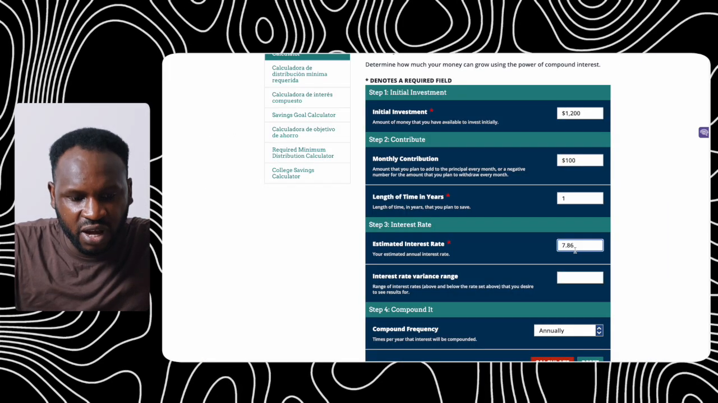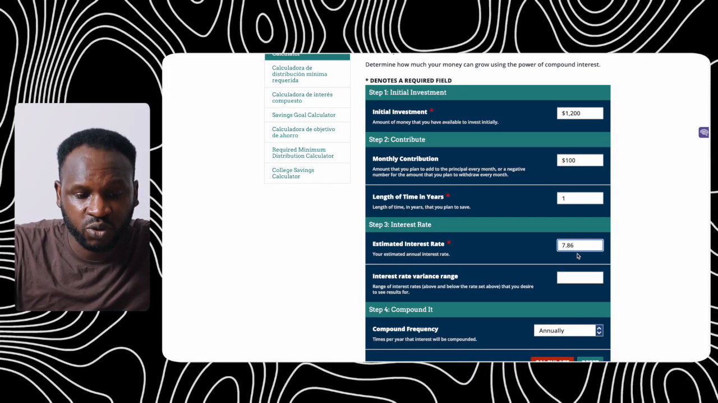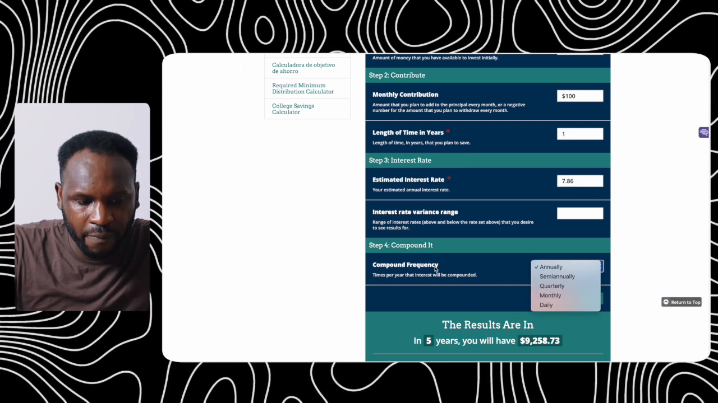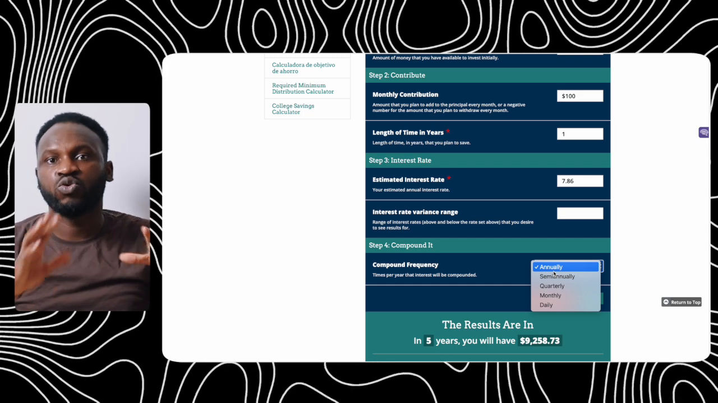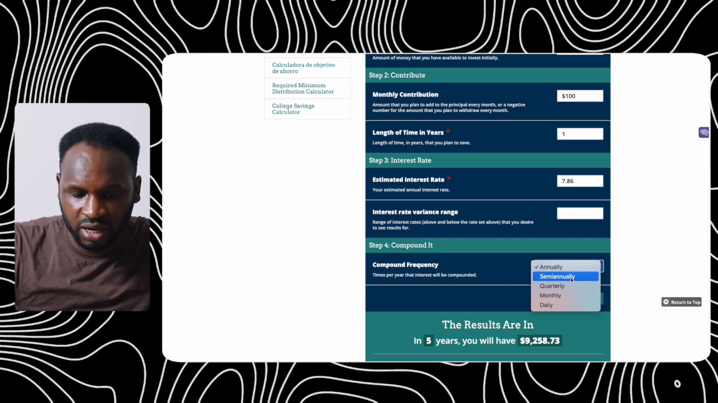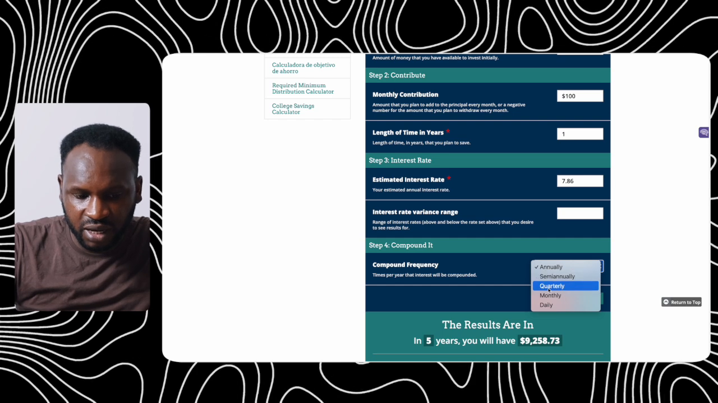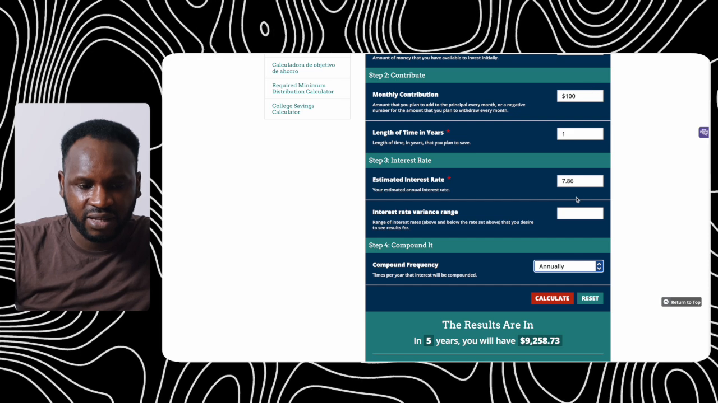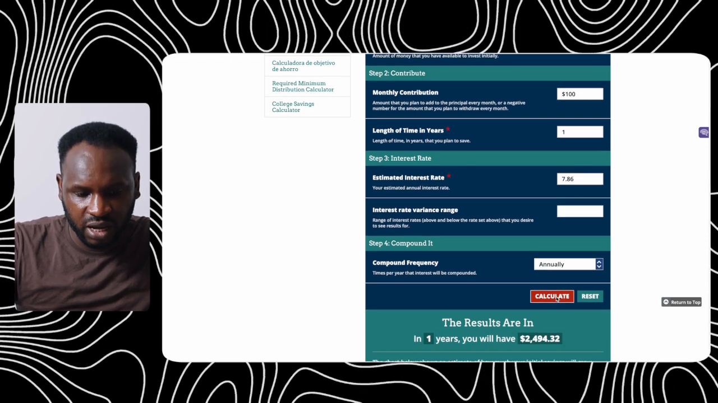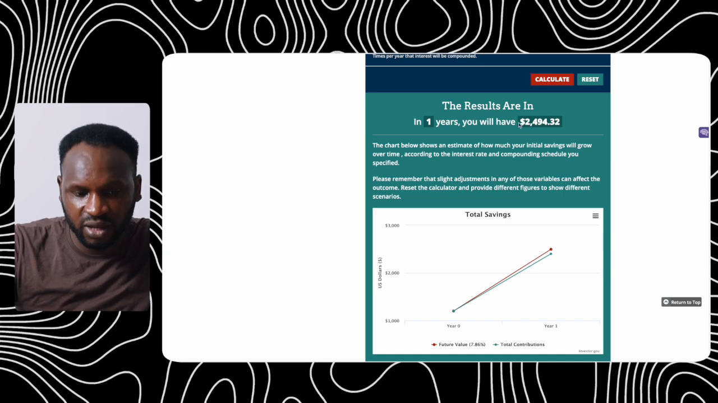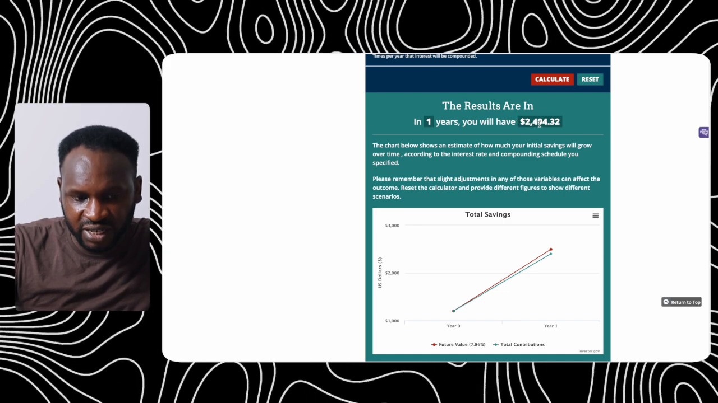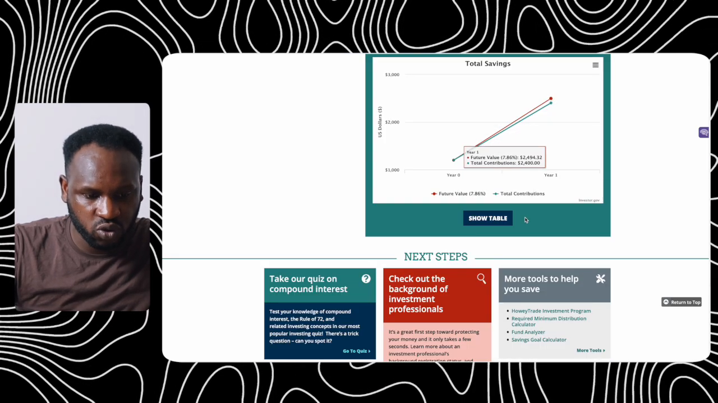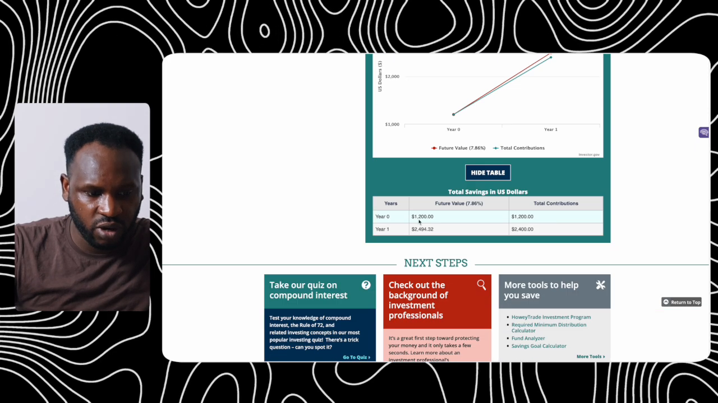So let us go back, and we have already put the interest that we are going to get at the end of the year. And here you are going to click on the compound frequency, which is how you want to calculate it. You know, it can be annually, semi-annually, quarterly, monthly, and daily. So I'm going to do annually. And now that I've entered everything, all I need to do here is to click on calculate. This is what I will get after 1 year: $2,494.32.